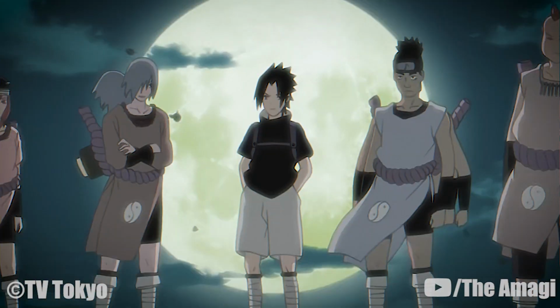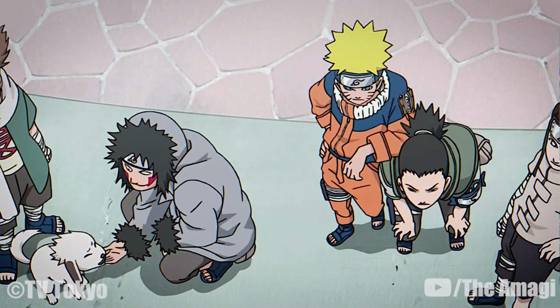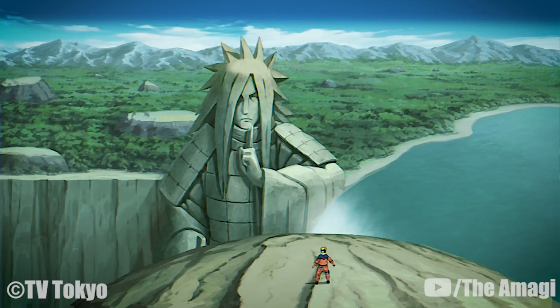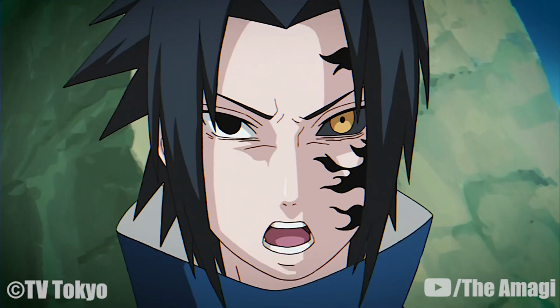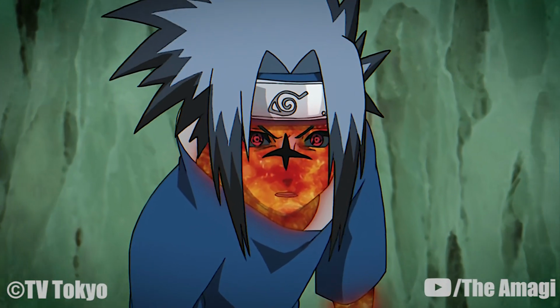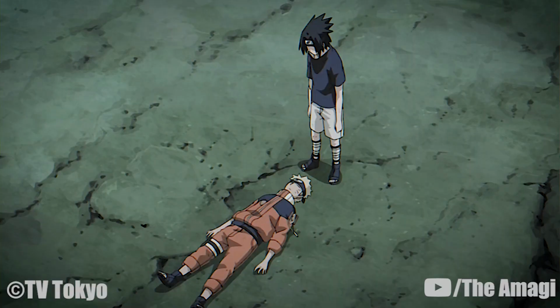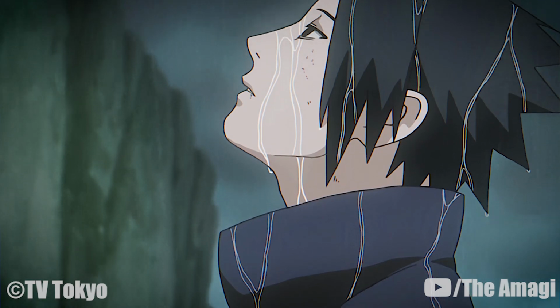He flees the village with the Sound 4, and the Sasuke retrieval team is sent after him. After a series of battles, Naruto confronts Sasuke, and the latter reveals that he wants to leave the village in search of power that only Orochimaru can offer. Naruto and Sasuke face off in the Valley of the End, and Sasuke ultimately emerges victorious thanks to the cursed seal placed on him by Orochimaru.